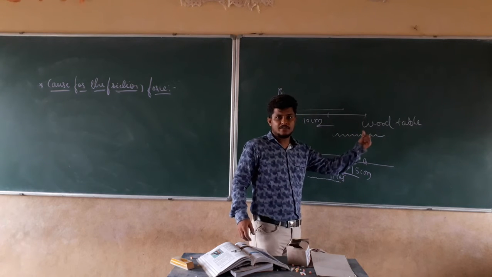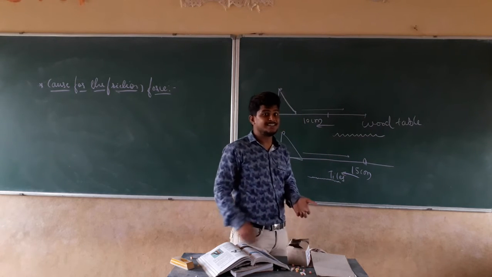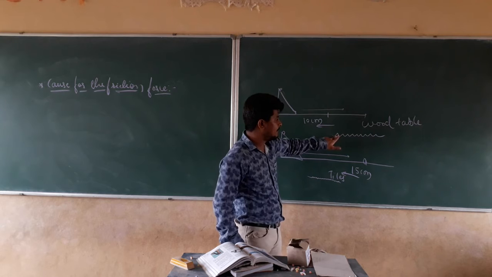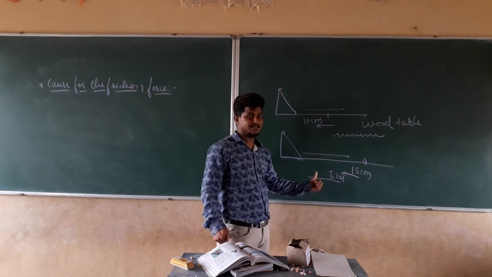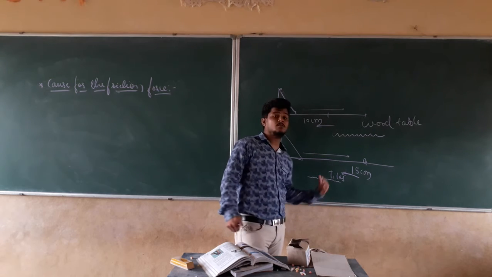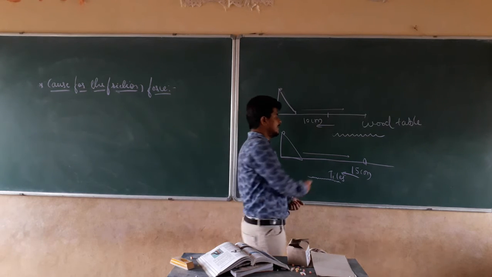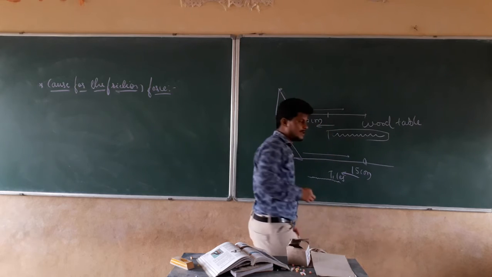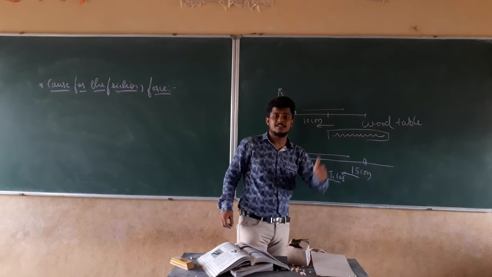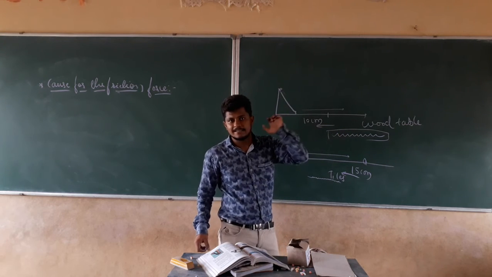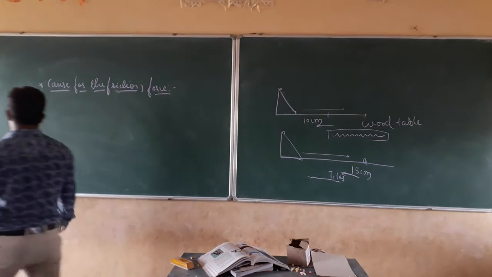It is like brake roads which are kept on the highways, so that vehicles start to move slowly. That means the number of brake roads is more in the case of the wood table compared to the tiles. And they are smaller in the tiles, so the object is going to move faster there. Actually these are not brake roads, I'm taking this as a general name. These brake roads, or these types of surfaces, are known as irregularities in the surfaces. They are known as surface irregularities.